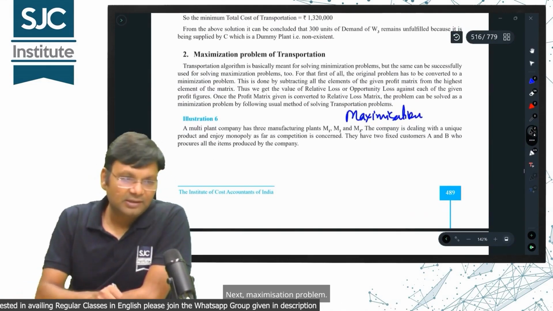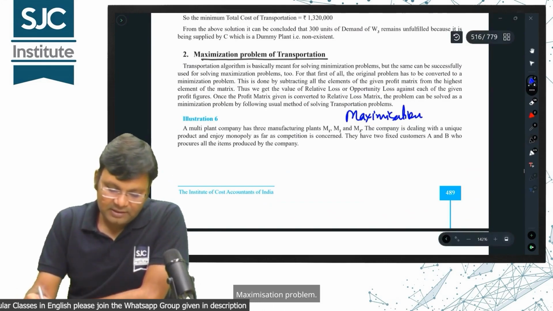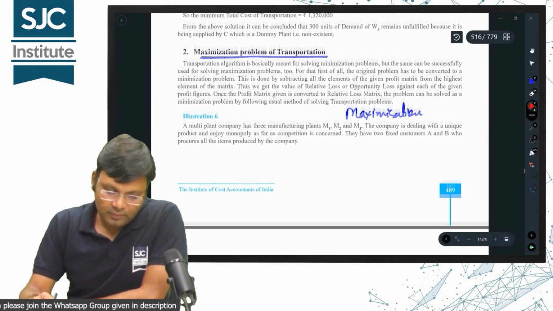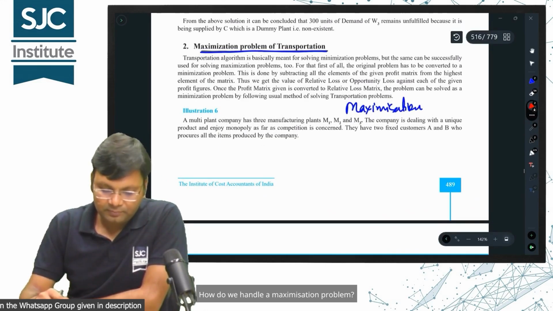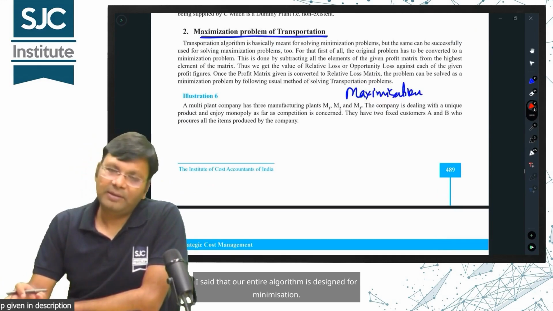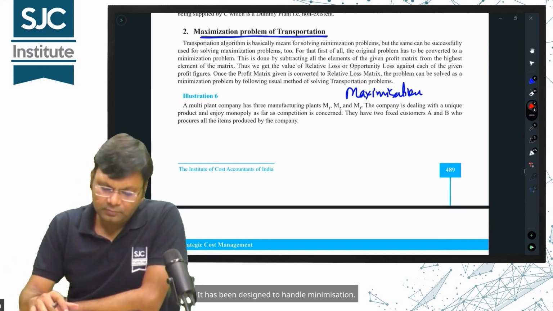Next, maximization problem. How do we handle a maximization problem? I said that our entire algorithm is designed for minimization.